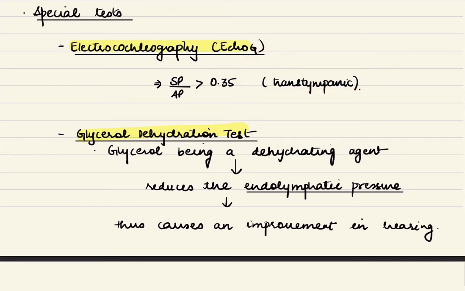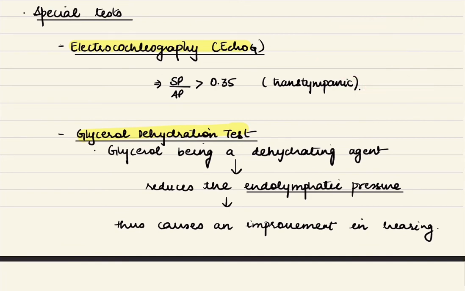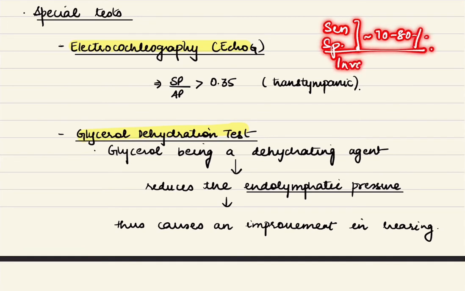There are two ways to do it. We can do it extratympanic or transtympanic. Extratympanic when the electrode is placed in the external auditory canal, and transtympanic when we place the electrode through the tympanic membrane onto the promontory, and this is considered more accurate. Now, the sensitivity and specificity are in the range of 70 to 80%. And as this test is an invasive test, it is not done routinely.